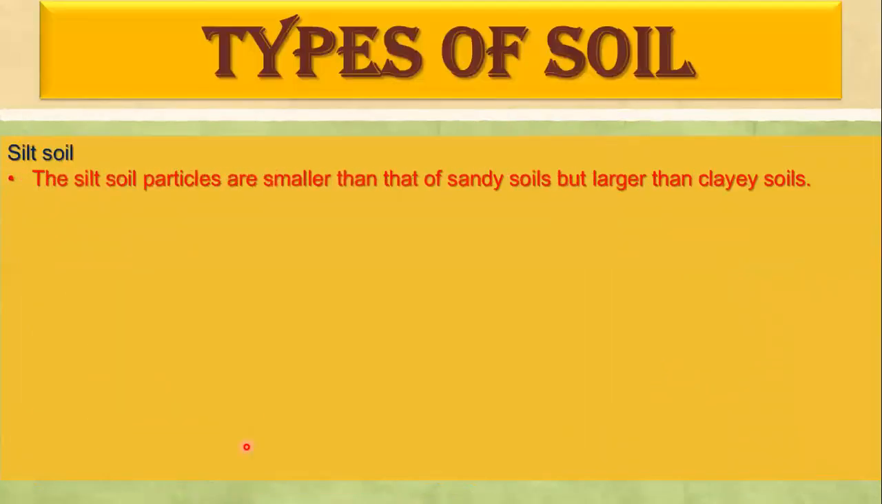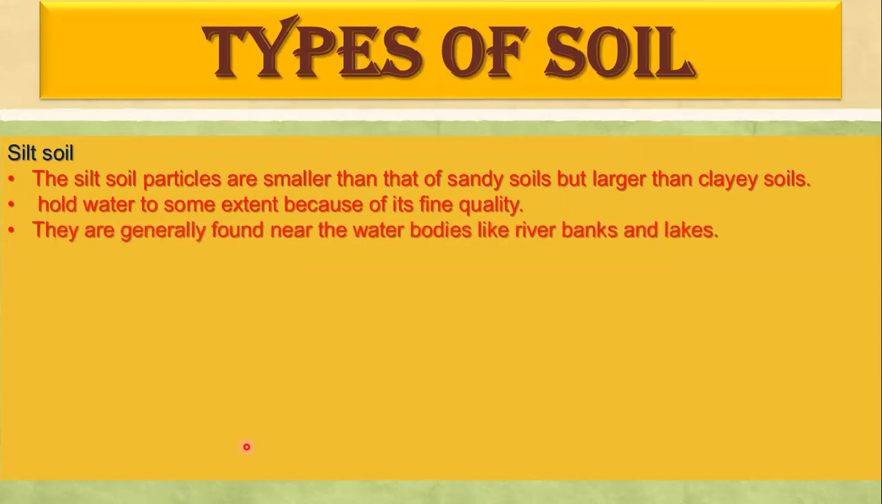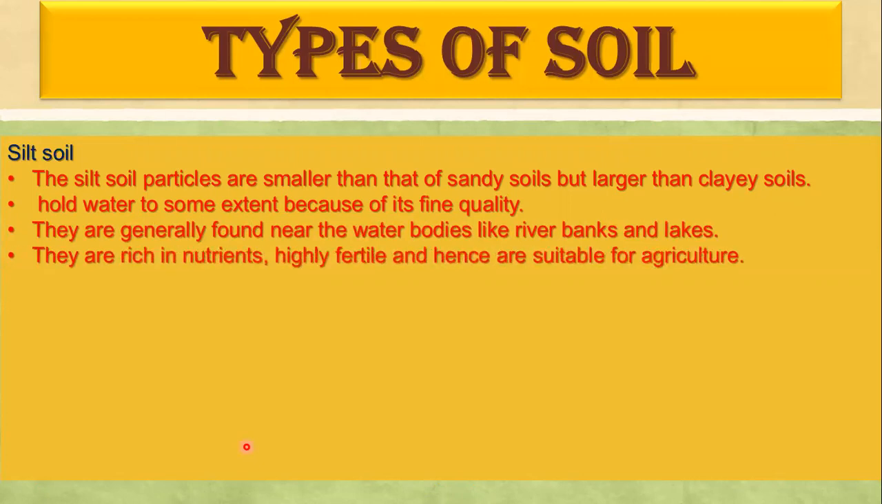Next is silt soil. Silt soil particles are smaller than those of sandy soil but larger than clay soil. So as I've told you, silt soil particle sizes are between sandy and clay soil. Now the second point is that it holds water to a good extent because of its fine quality, and it is generally found near water bodies. They are also rich in nutrients. They are very fertile and hence suitable for agriculture.